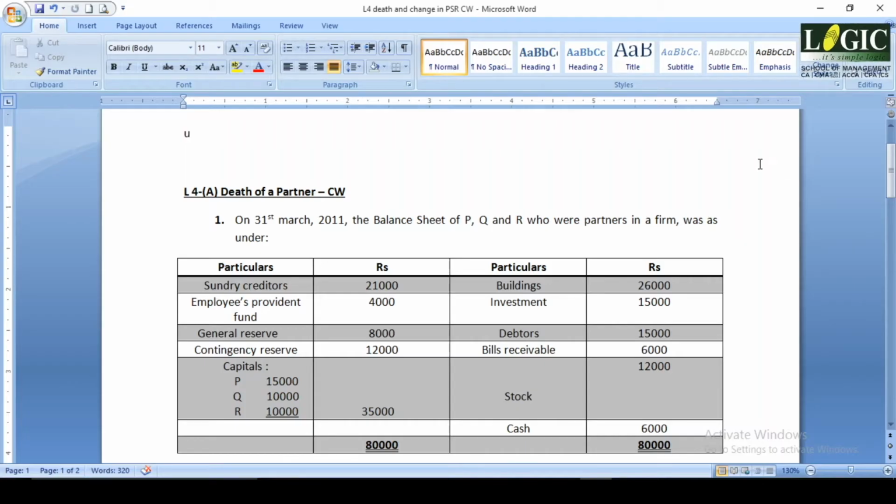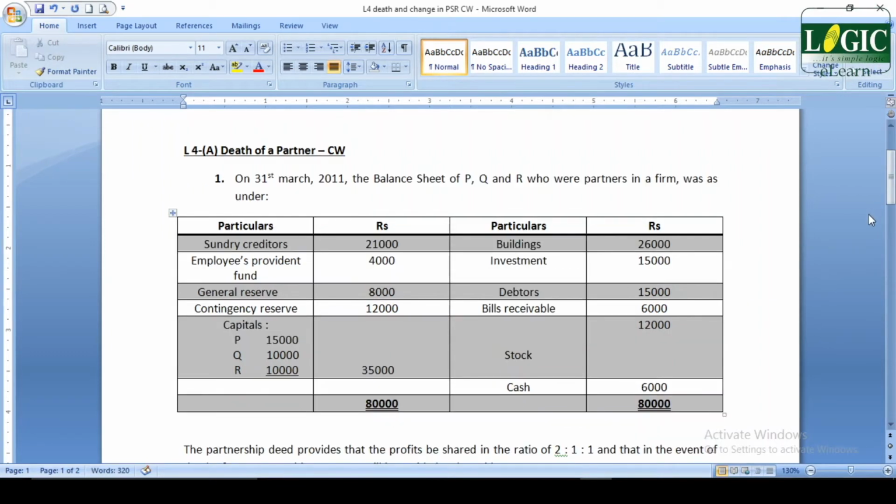So I have selected a problem. You are given a balance sheet as usual. In this lesson, 90% of the time, especially for CBSE, they may give you a 5 marks question asking you to prepare the deceased partner's capital account. So we focus mainly on preparation of the deceased partner's capital account. We will see what is happening in the question.